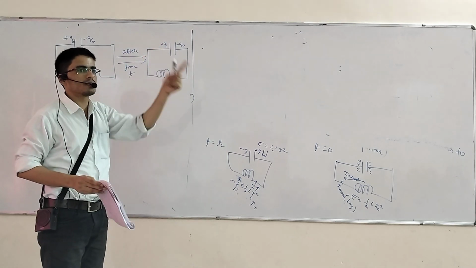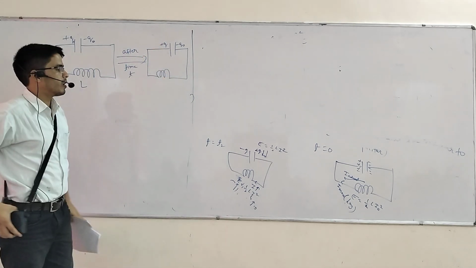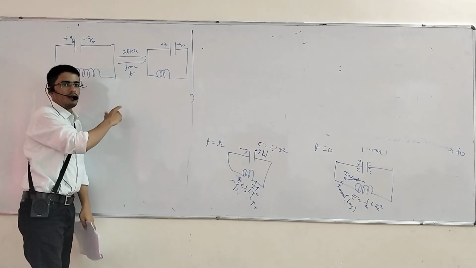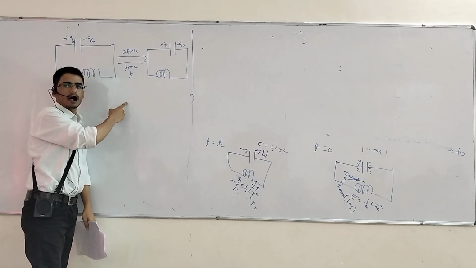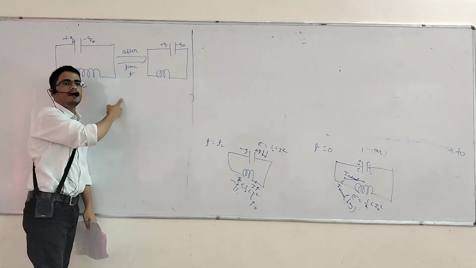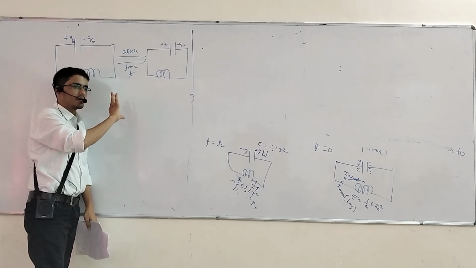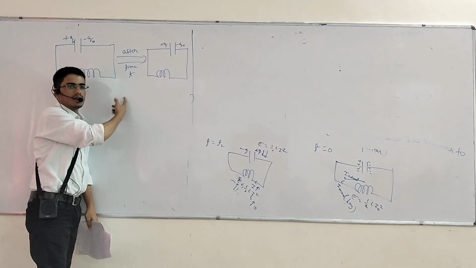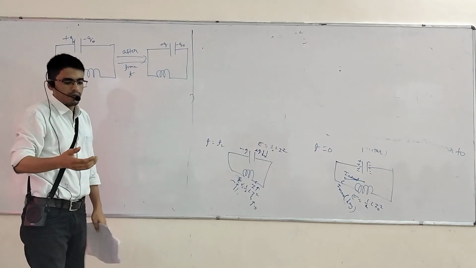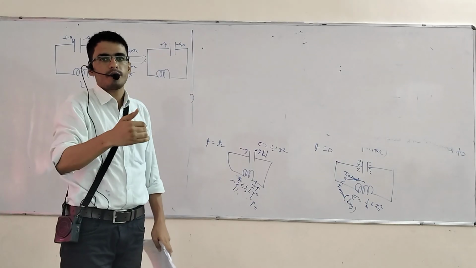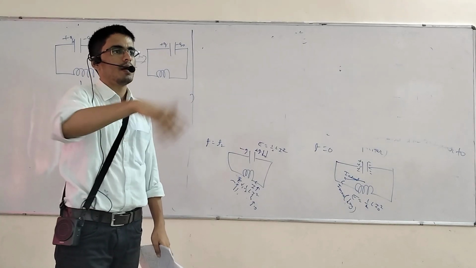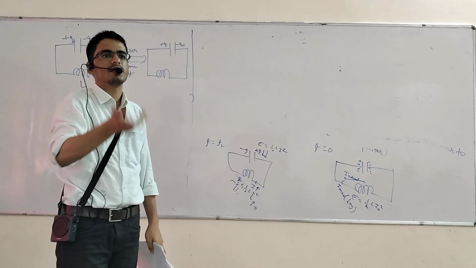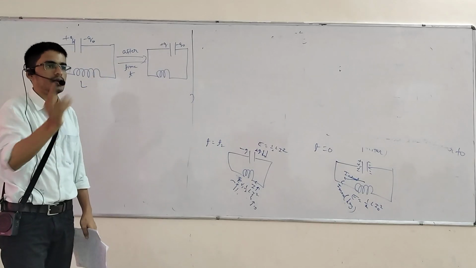That is called oscillation. Initially energy flows from capacitor to inductor, anti-clockwise. After some time it will be clockwise. Anti-clockwise, clockwise, anti-clockwise, clockwise. That is called oscillation of energy.